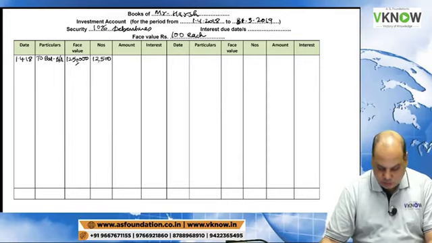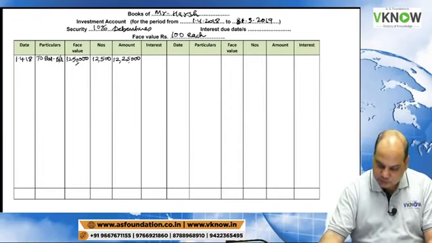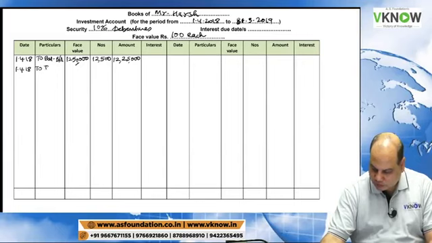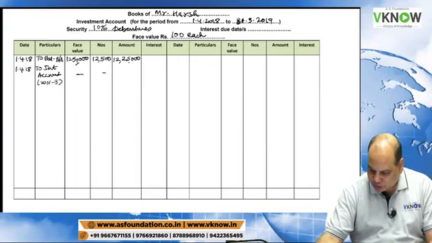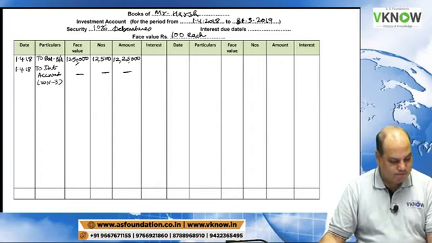Amount is given in the question. First line, 12,25,000. 1,418 to interest accrued. Working note 3. Go to working note 3.